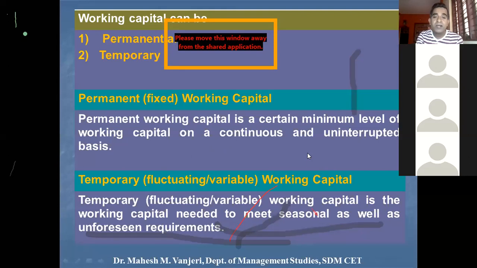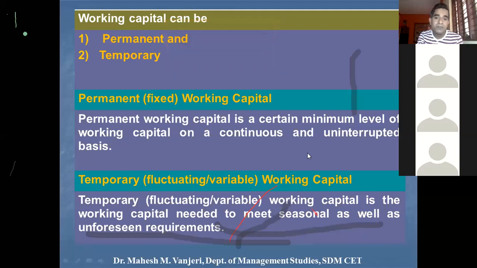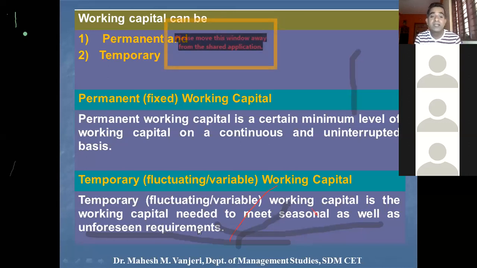Or for example, considering the current situation of the outbreak of COVID-19, suddenly the demand for sanitizers and masks went up. So this is called unforeseen requirements. So the companies that are manufacturing sanitizers and masks need to arrange for additional raw material, for which they will require temporary working capital. So this way a company manages its working capital.